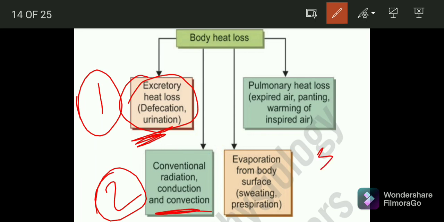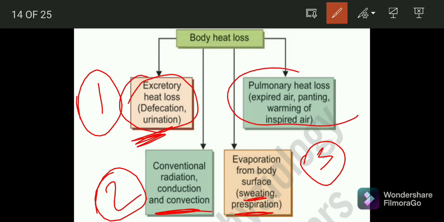The third is evaporation from the body surface, like sweating, number one, and then perspiration.